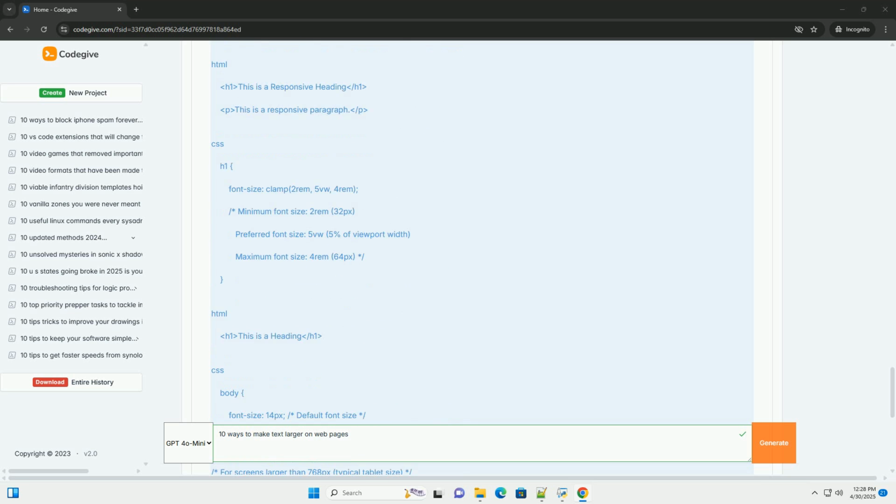Use rem units for most of your text sizing, as they are relative to the root element and provide a consistent scaling base. Use media queries for responsive design. Adjust the base font size and other styles in your CSS using media queries to optimize for different screen sizes. Test on different devices and browsers. Always test your website on a variety of devices and browsers to ensure that the text appears correctly and is readable.